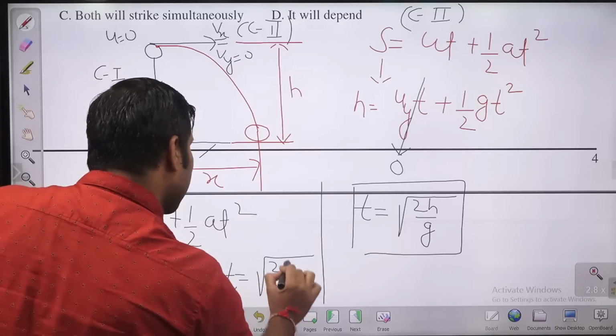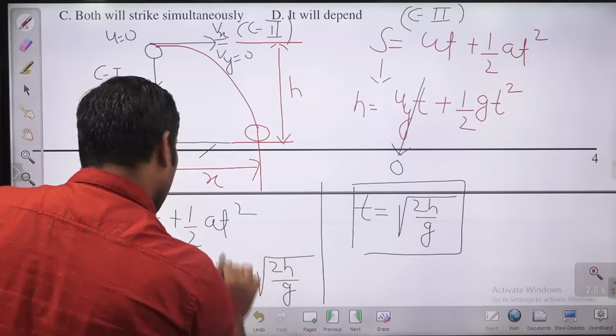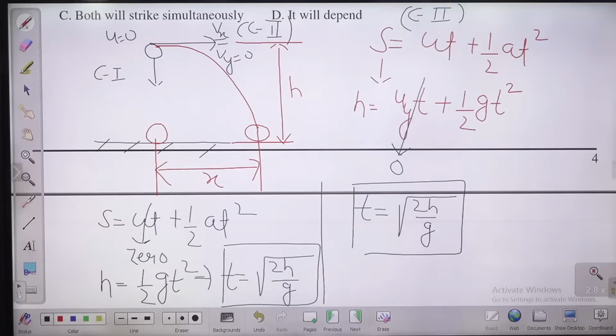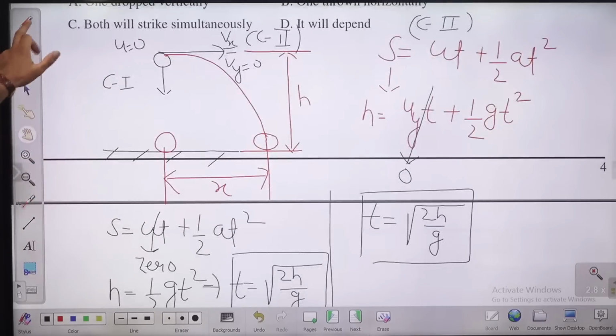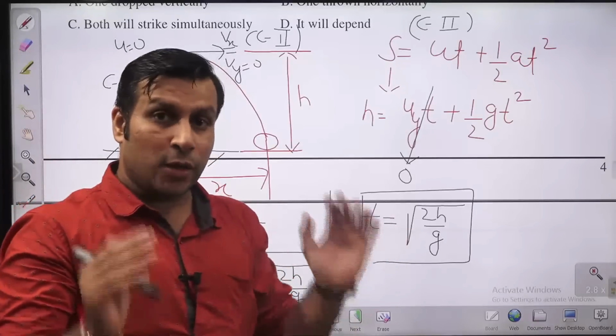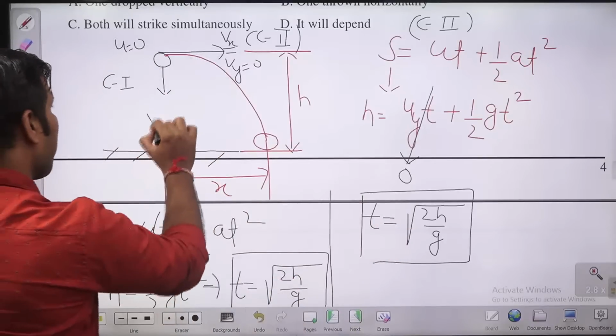So whether you are releasing it like this or like this, in both the cases, they are going to take the same time. But what is the difference, guys? In the first case, when it is going to strike the ground, it will have only the velocity in y direction. It will have only Vy.